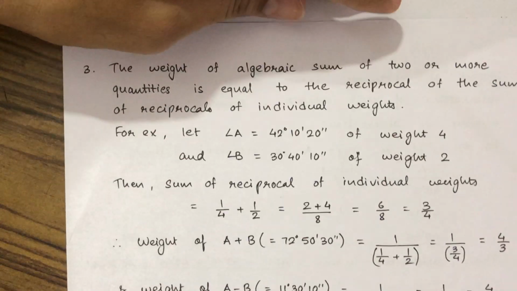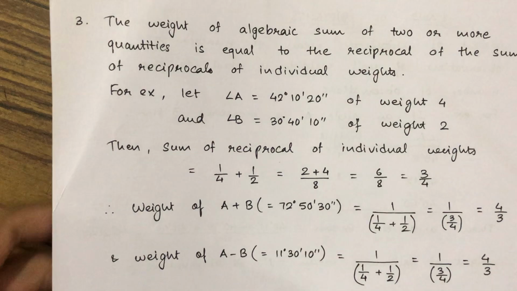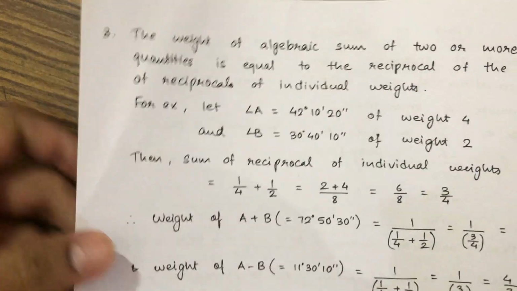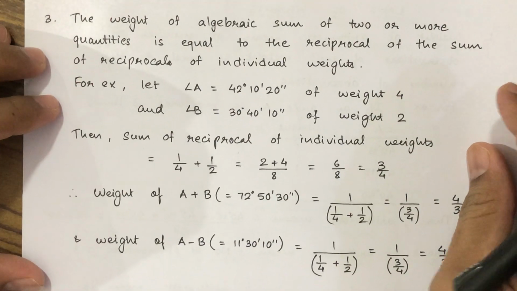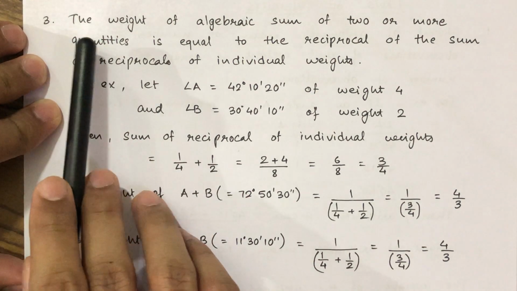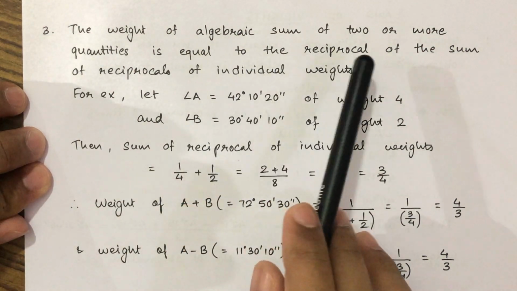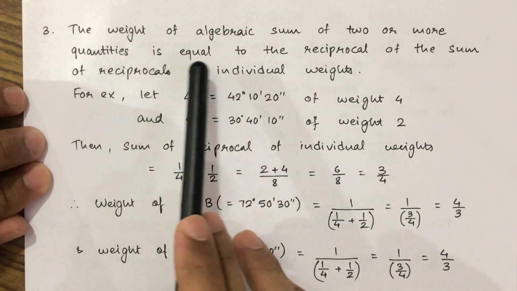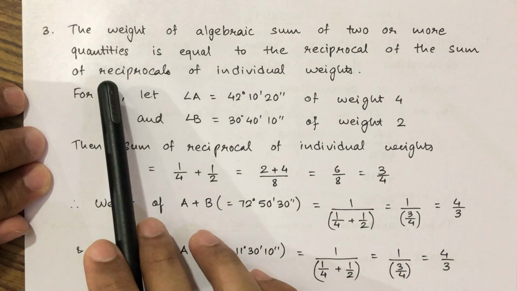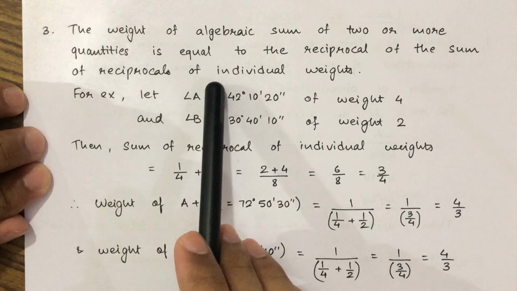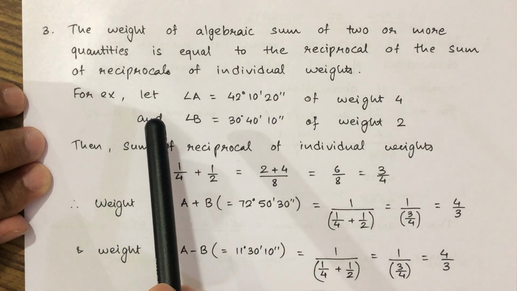Now, this is the statement for the third law. It states that the weight of algebraic sum of 2 or more quantities is equal to the reciprocal of the sum of reciprocals of individual weights.